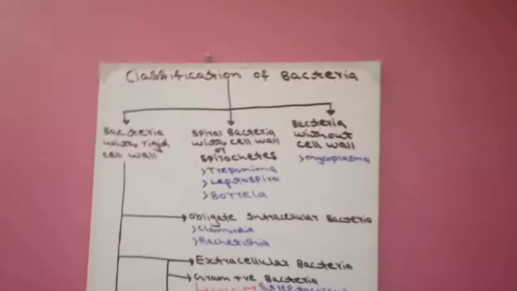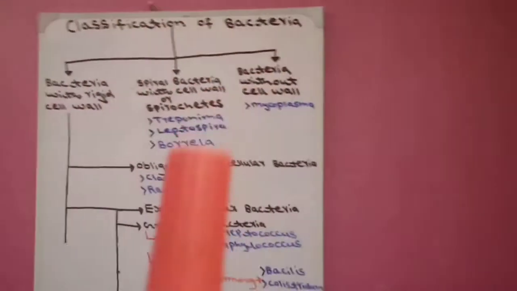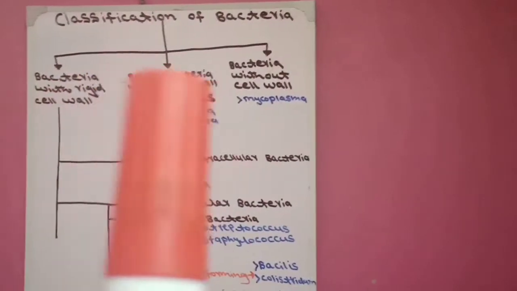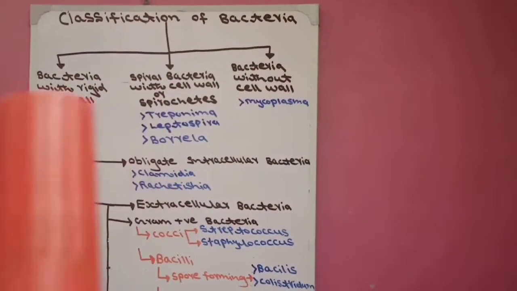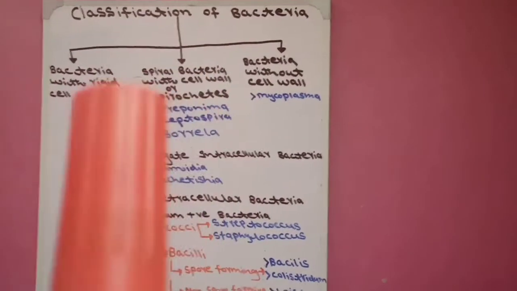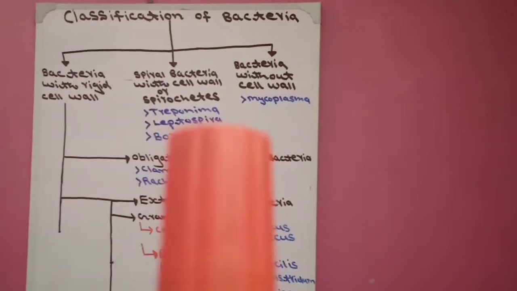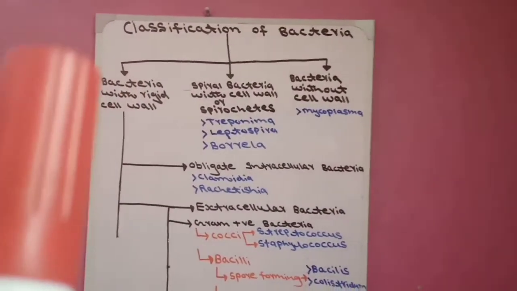Now, again we revise repeatedly. First, we classify bacteria on the basis of cell wall into bacteria without cell wall, in which Mycoplasma comes. Second, spiral bacteria with cell wall, which have no rigid cell wall. In this group, which is spiral in shape and has a cell wall but not a rigid cell wall, three bacteria come: Treponema, Leptospira, Borrelia. The third group is bacteria with the rigid cell wall.